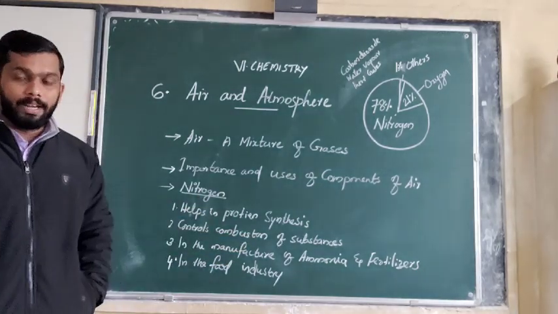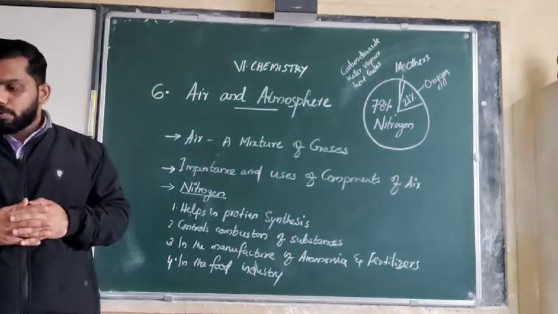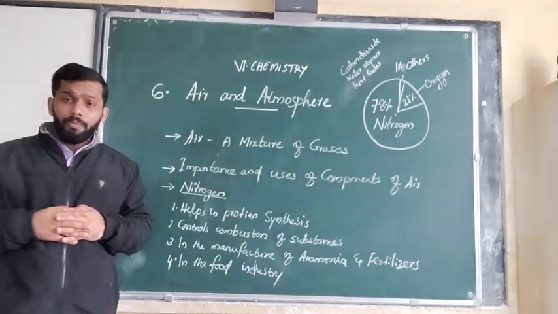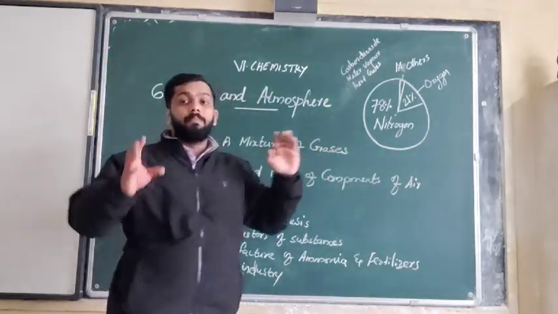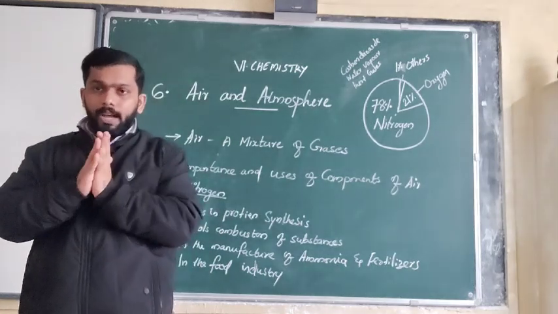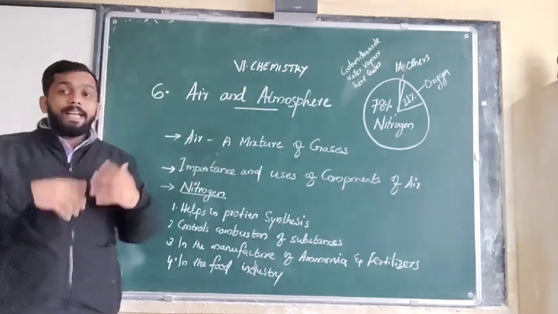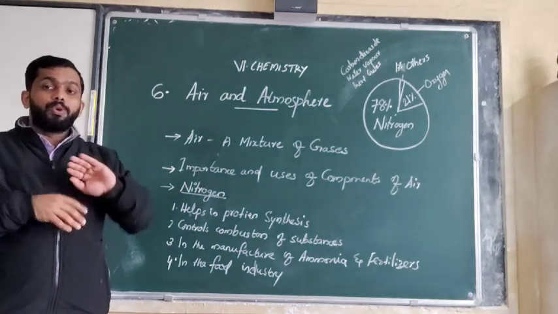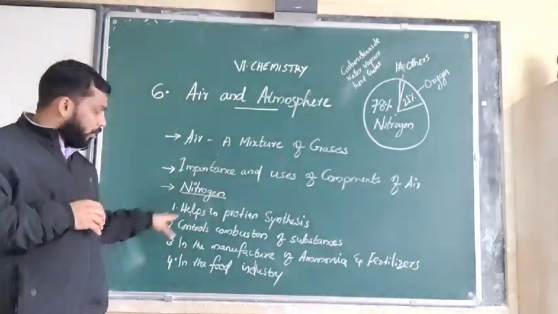You will think, where is nitrogen used in the food industry? As I have said, nitrogen is an inactive component in the atmosphere. Since nitrogen is inactive, it is used to remove the oxygen from the food materials.